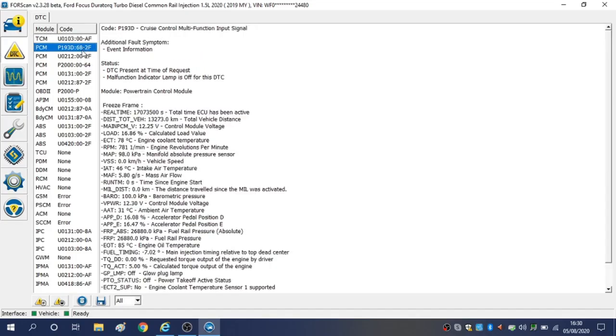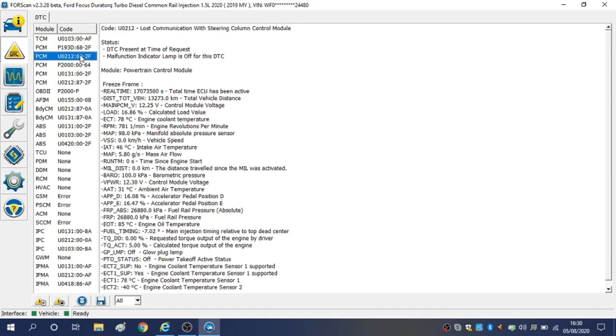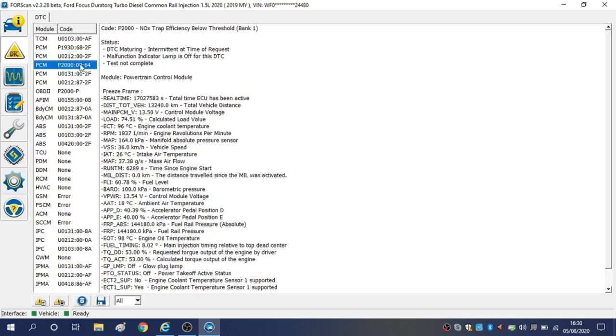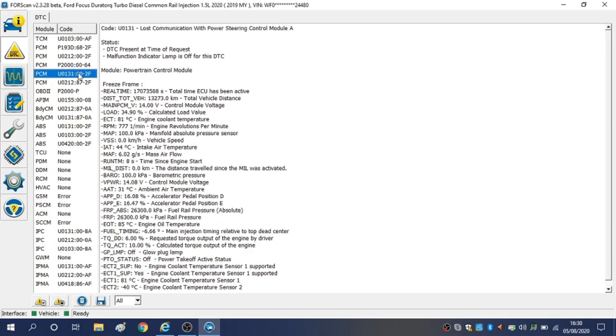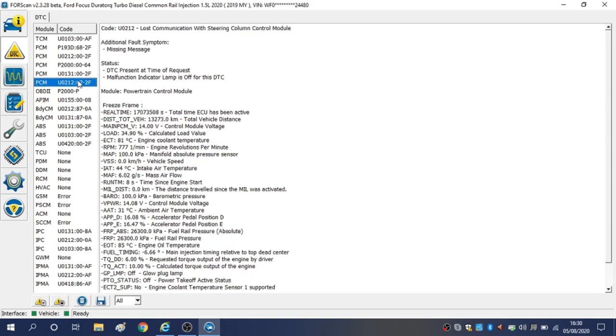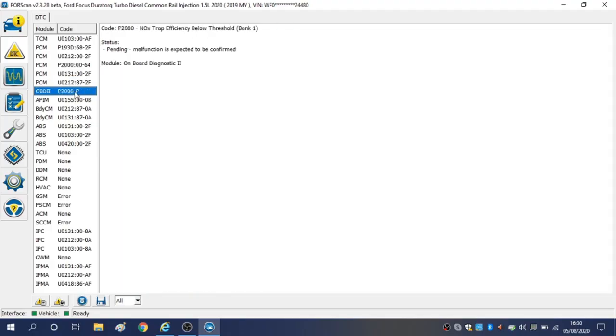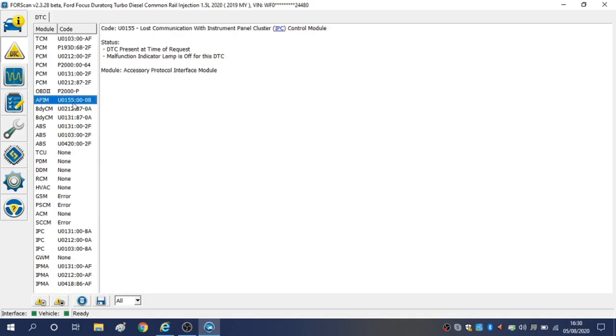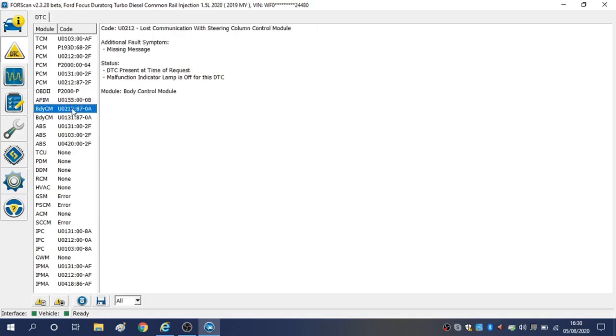So in the transmission control module, we've got lost communication. In the powertrain control module, we've got quite a few fault codes in there. Again, communication errors, NOx trap efficiency, lost communication with power steering control module, steering column control module, lost communication, NOx trap efficiency again, lost communication with instrument panel, steering column control module again.